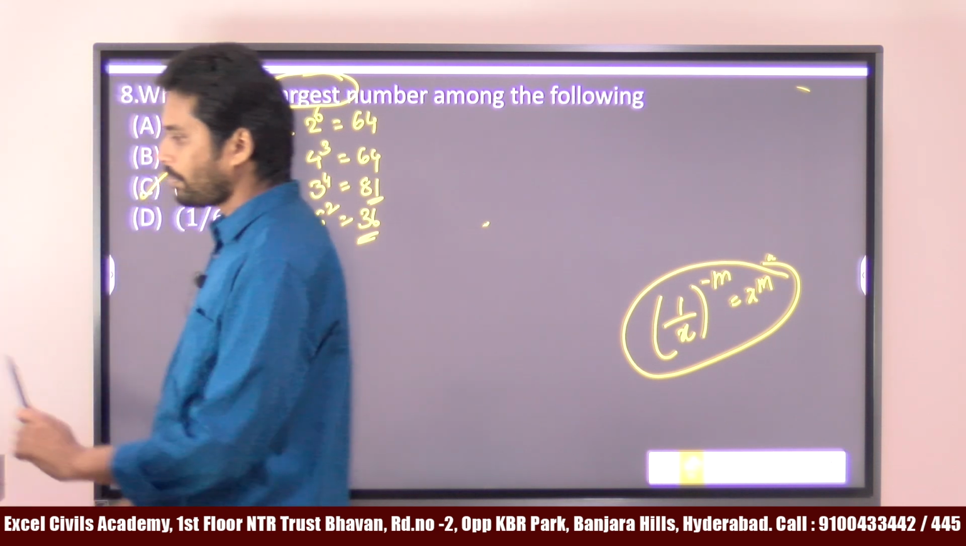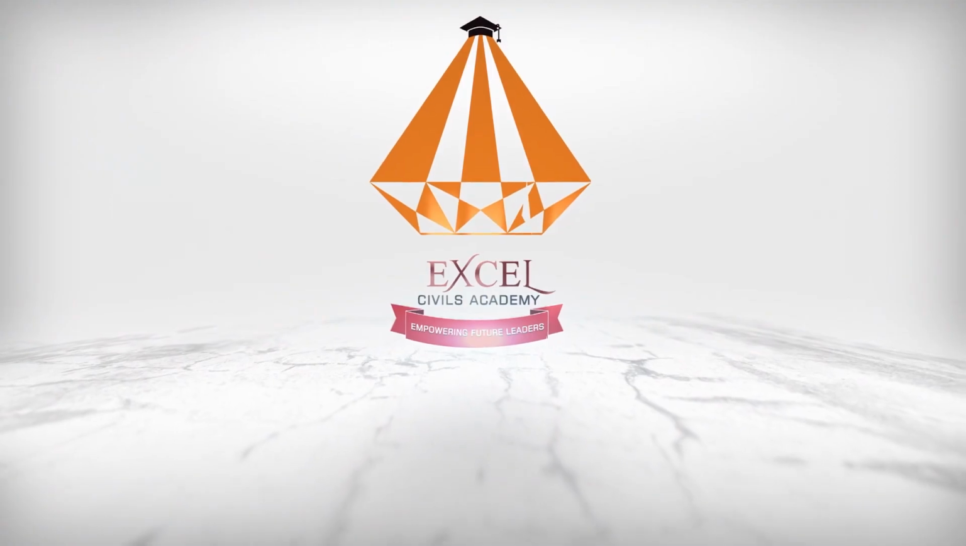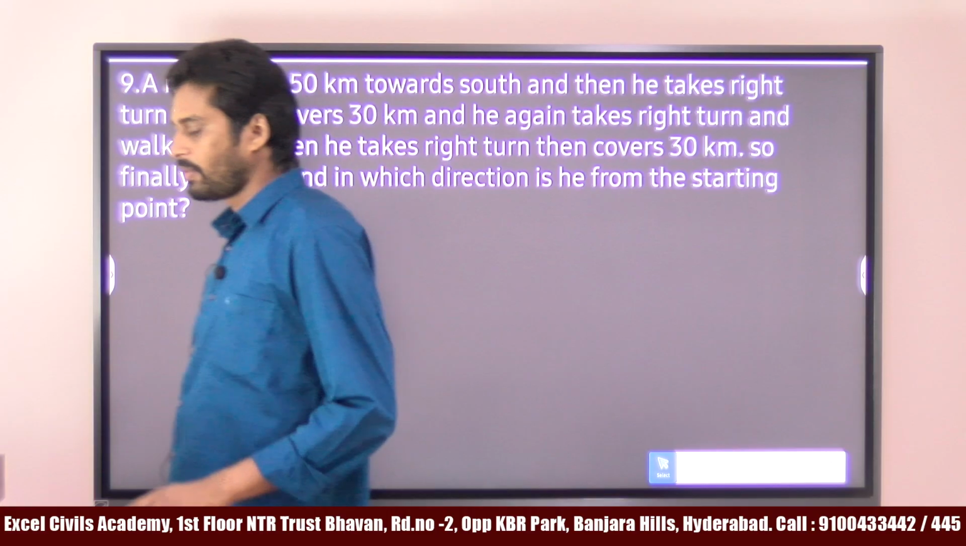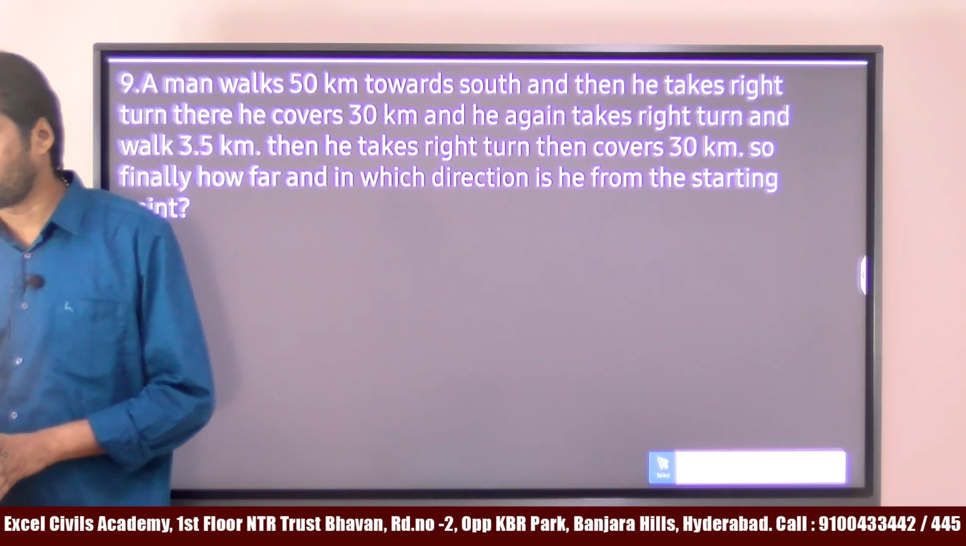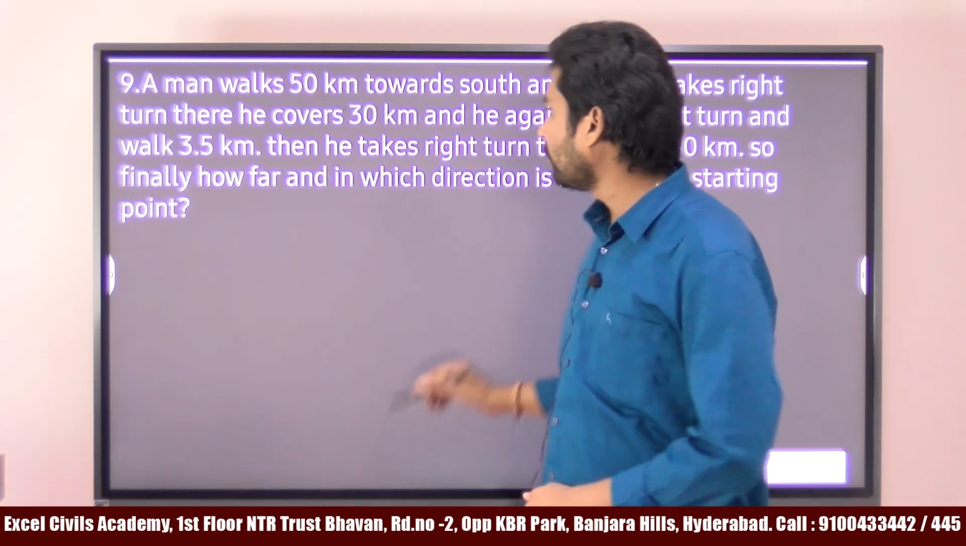Okay, so we need to know the property. This property, if you know the property, we can do it. Right? So now, we take some example from the directions topic. A simple question. It's related to logical reasoning.